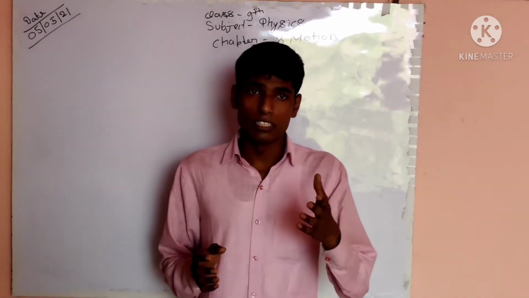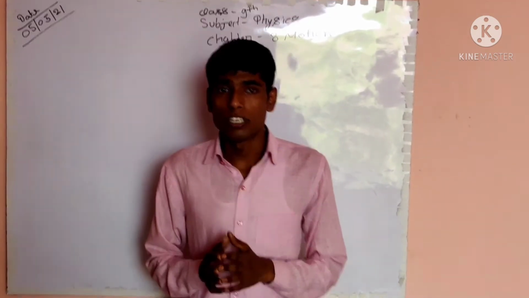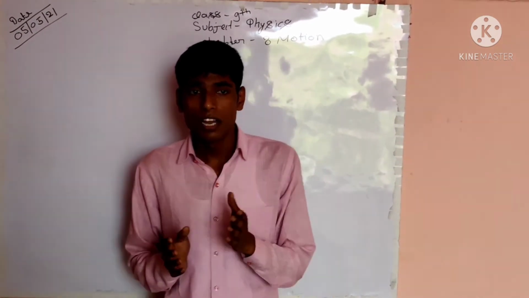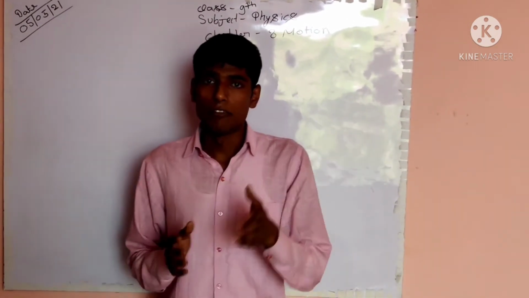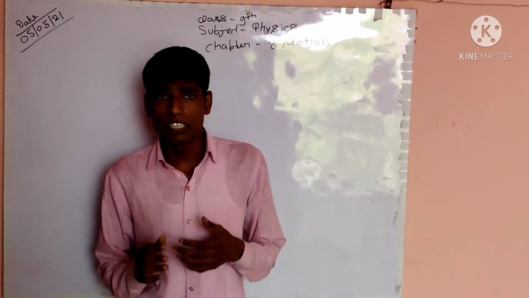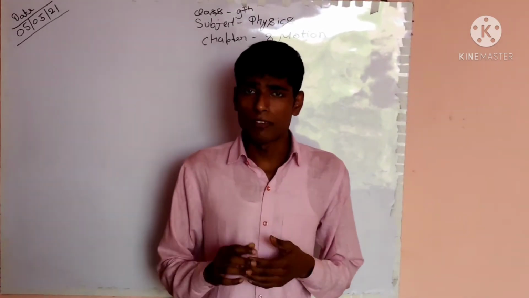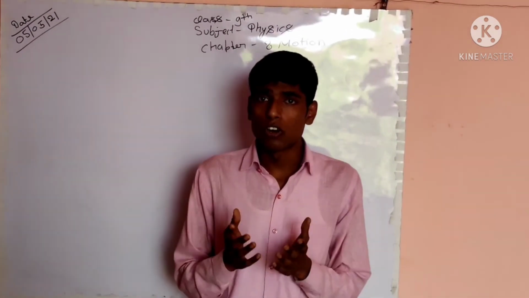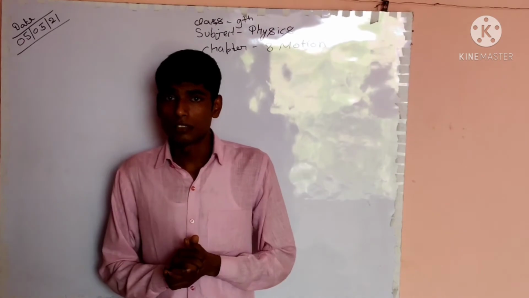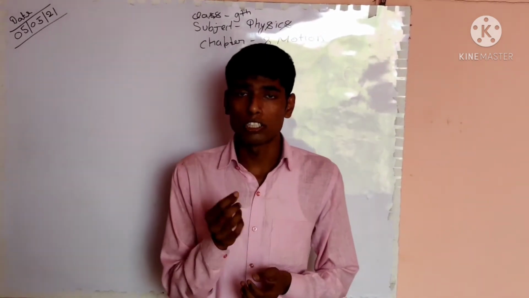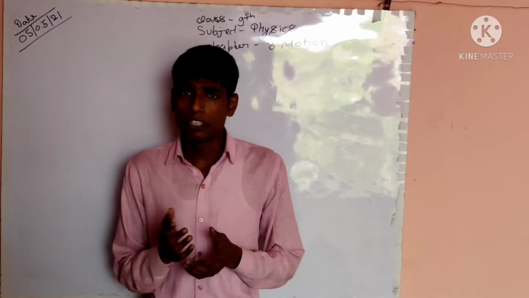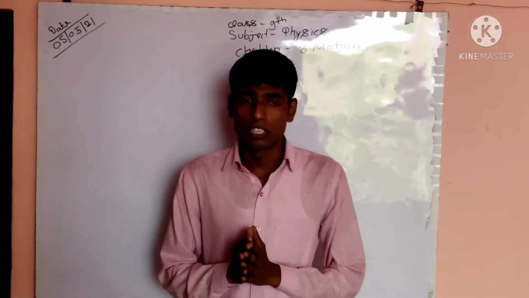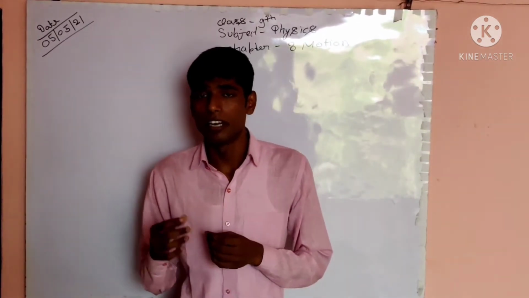So sometimes we look at the branch of the tree or leaves of the tree, and then we say that wind is blowing. Sometimes we see an object moving, and sometimes we are not able to see things which are moving. Like, do you know what is the reason of sunset and sunrise? Because of the motion of the earth. Even so, you are not able to see the motion of the earth. So it is an indirect motion, not direct motion, because you are not able to see it even though it is in motion.